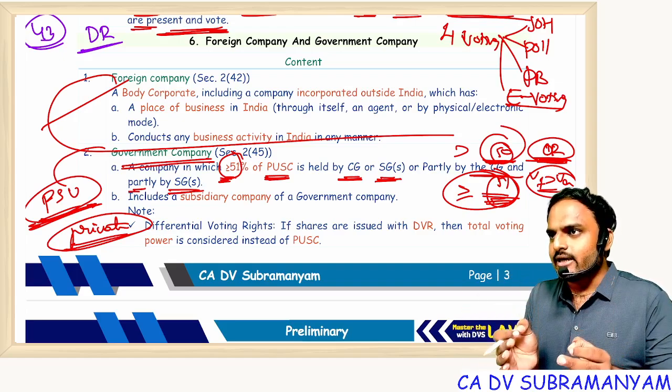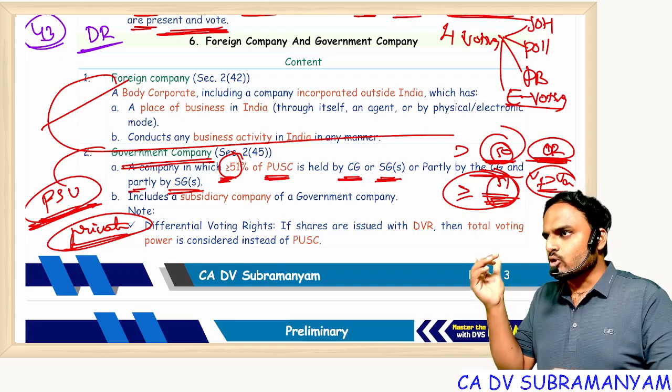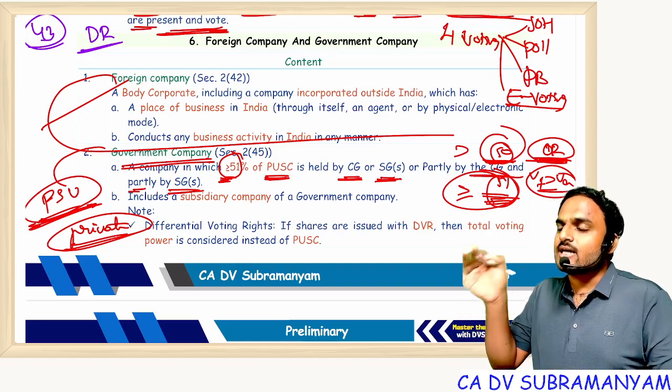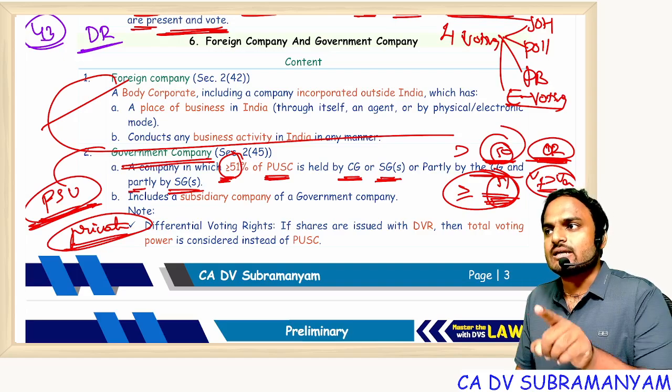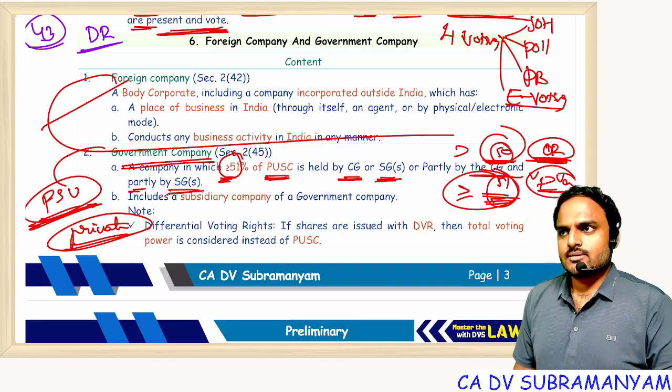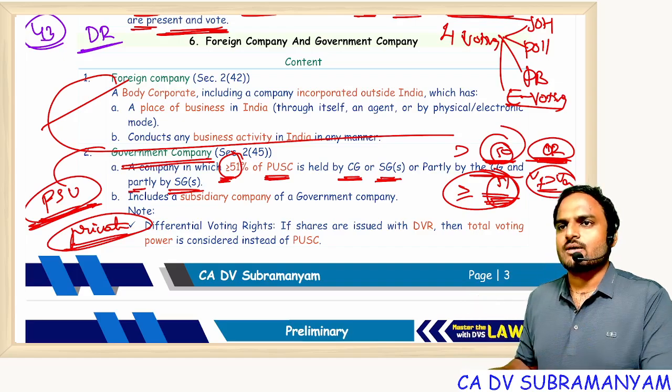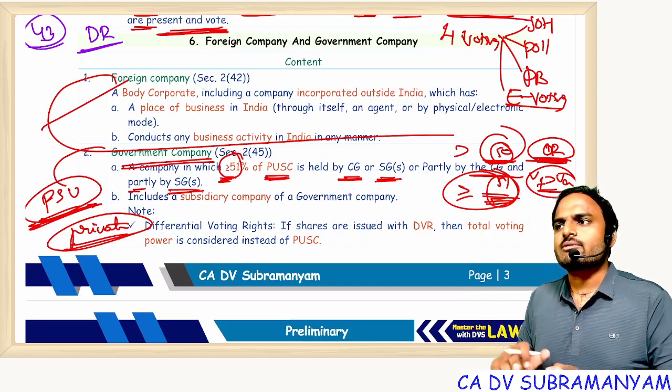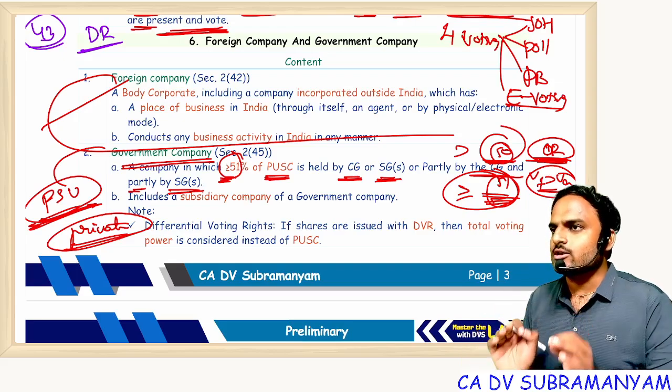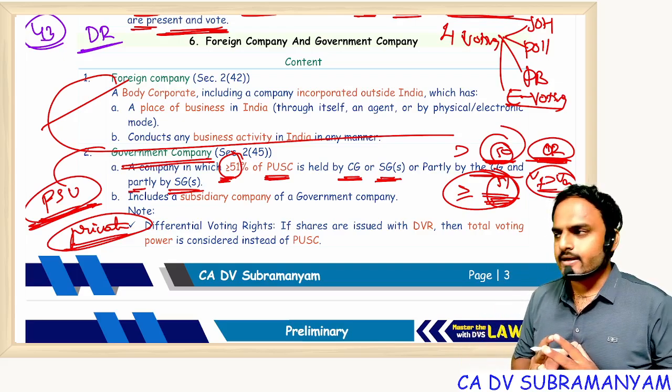Reliance Industries Limited, where majority of capital is held by Mukesh Ambani sir, it's a private sector undertaking, but it's a public limited company. If time is bad, like this also question will come. All PSUs are public companies, all private sector undertakings are private companies. False. Getting my point? Everyone.